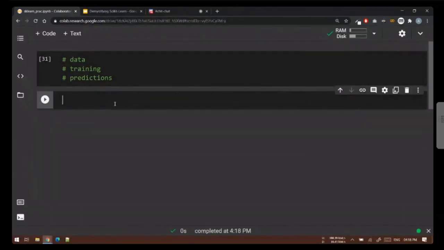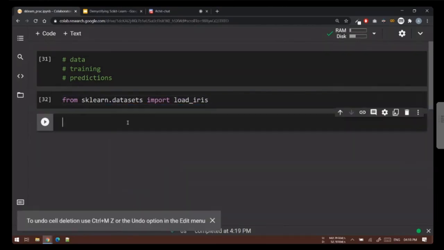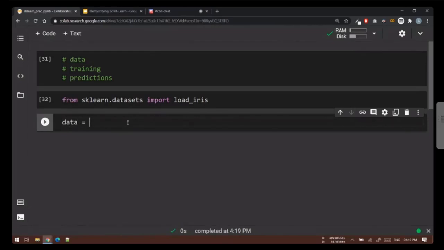First, just like every other machine learning project, we'll start by getting the data. So I'll say from sklearn dot datasets import load iris. I'll import a function called load iris, and then we can get the data. We'll call load iris function. This will basically go on the internet, download the iris dataset for me, and then load that dataset from the hard disk to the RAM, and then it will assign it to our data variable.